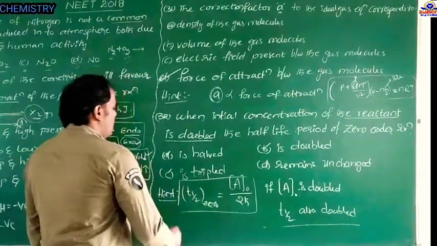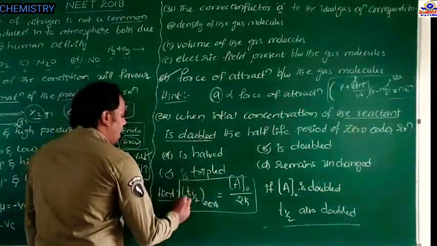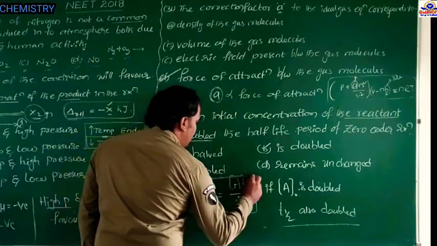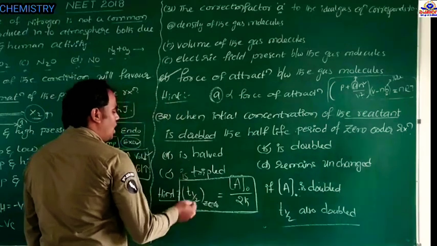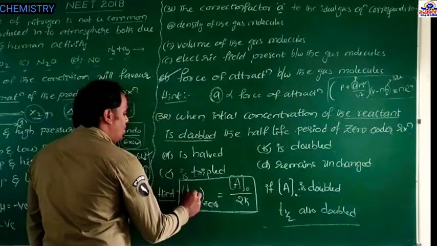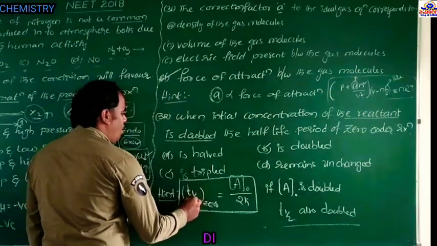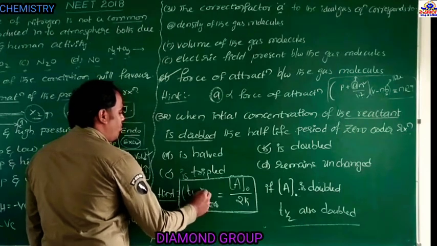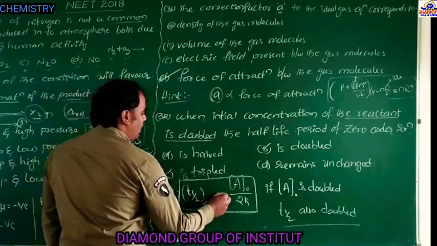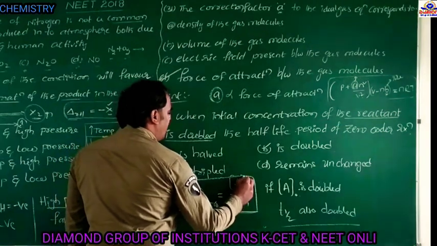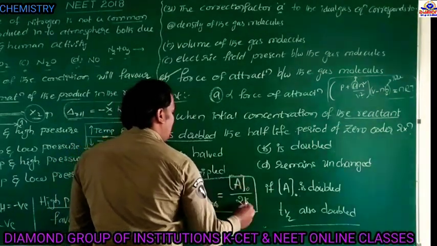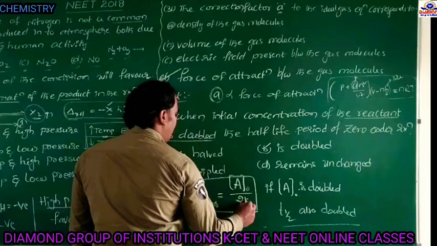See students, this is the hint. This equation is about the half-life time for a zero order reaction: t half equals the initial concentration of A divided by 2K.